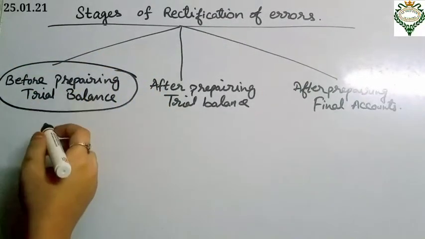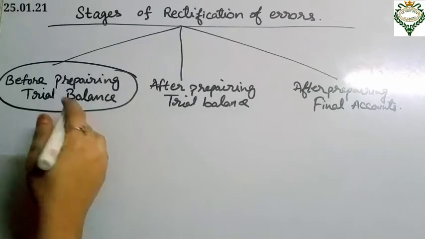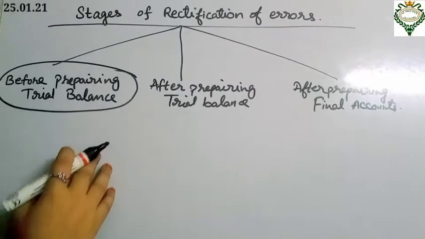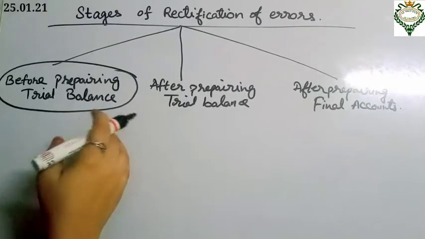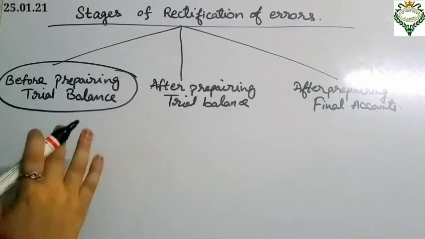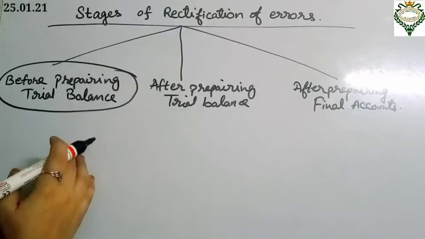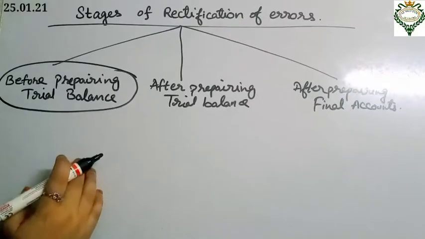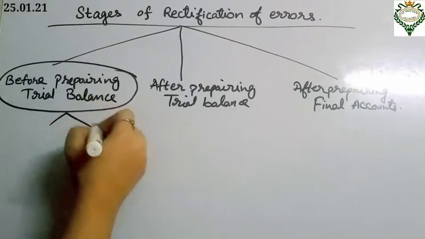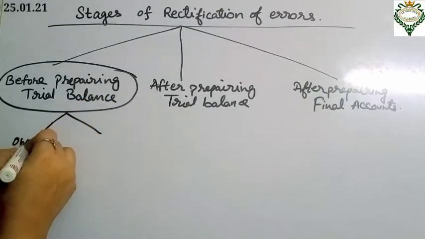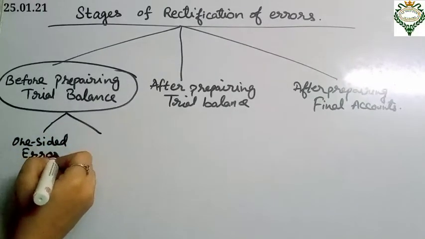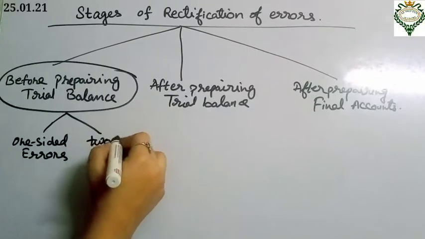Okay, if the accountant finds time before preparing trial balance to recheck the entries made in the journal, postings in the ledger accounts, amounts carried forward, and balancing of ledger accounts with the intention of ensuring their correctness, he or she will be able to locate and rectify the errors at that stage itself. Okay, so it should be done in 2 forms. One-sided errors and two-sided errors.